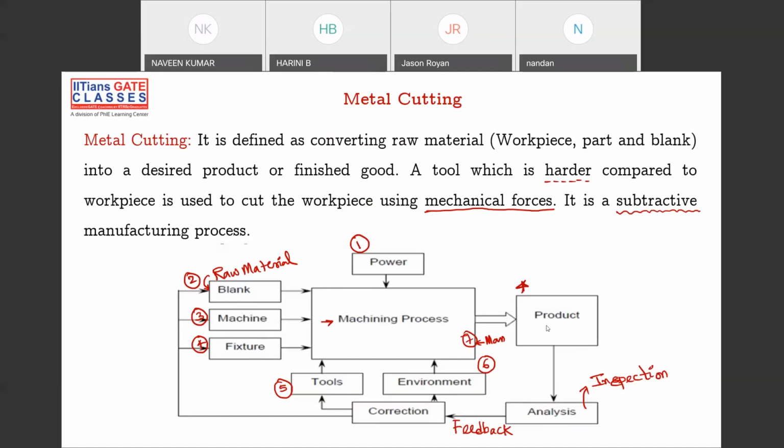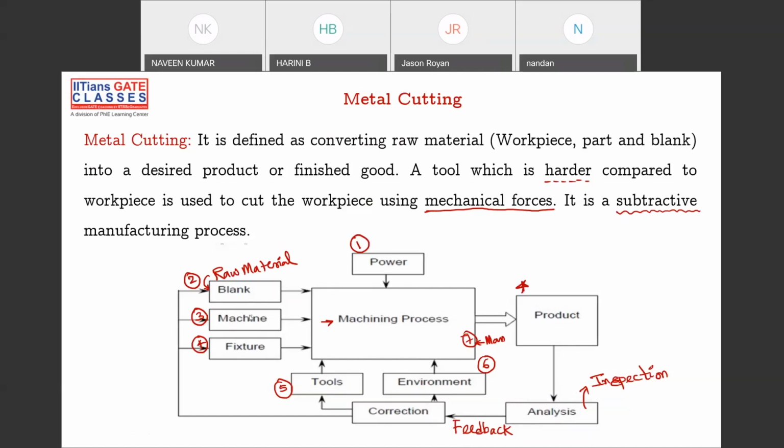And after getting the product, you analyze the product, in the sense you are inspecting the product, right? After manufacturing the product, you are not directly using it. Obviously, you have to inspect it. After inspecting, if at all you have some errors, or if your product is not right, then what you do, you take the feedback and then you do the correction.